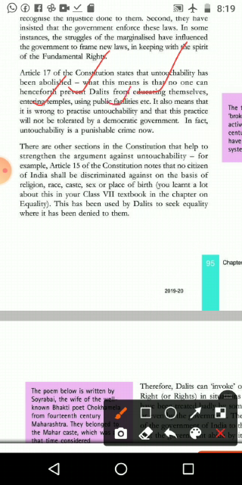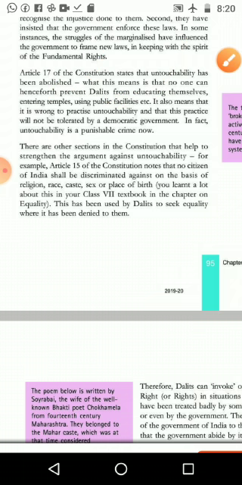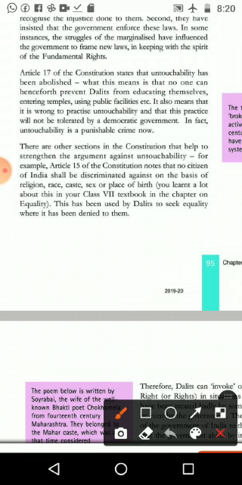And still we can see in some of the temples they are making some divisions. If it is a person from the Dalit community or the Adivasi community, they want them to stand outside the wall, like that they are saying. At the same time, it is wrong to practice untouchability, and this practice will not be tolerated by a democratic government.